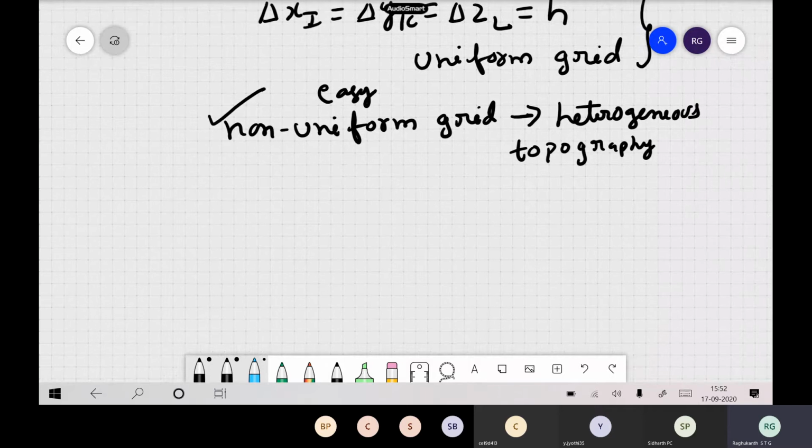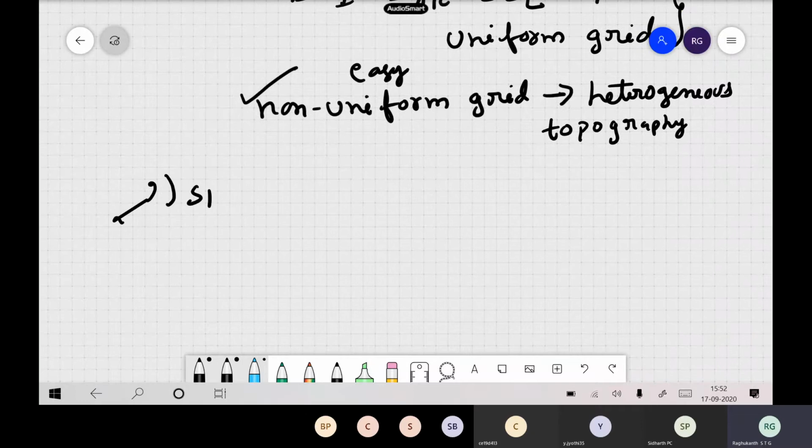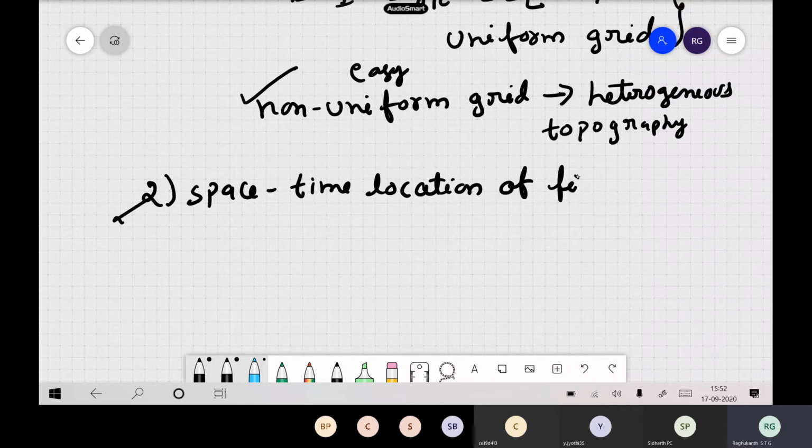And now, the most important thing is the space-time location. This will create the second one, the space-time locations of field variables. This also gives you many grids.